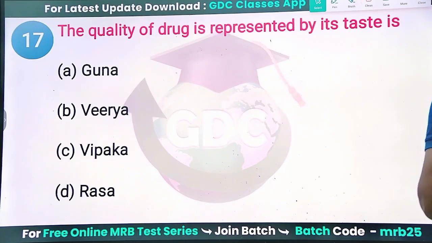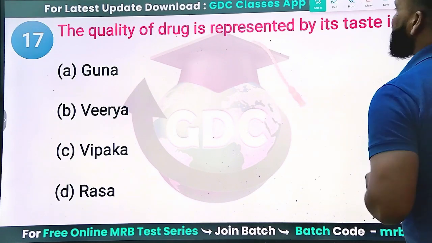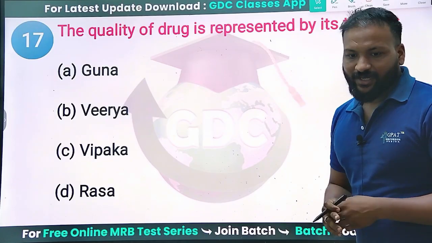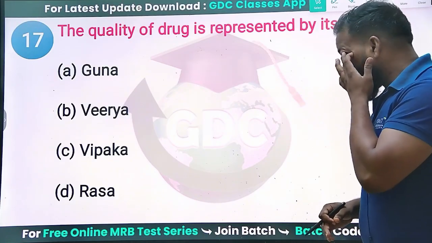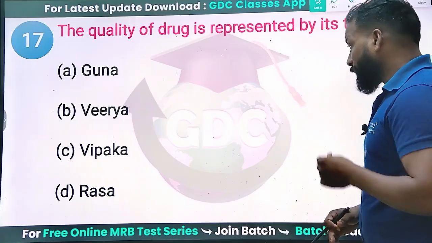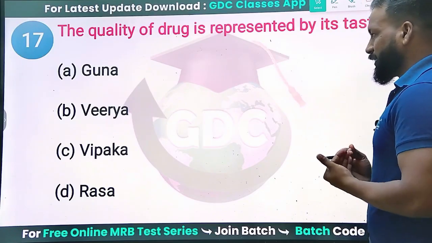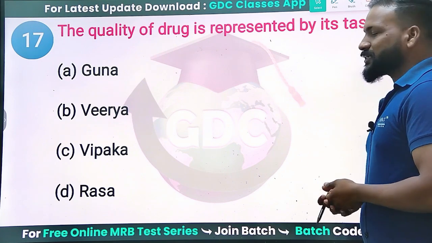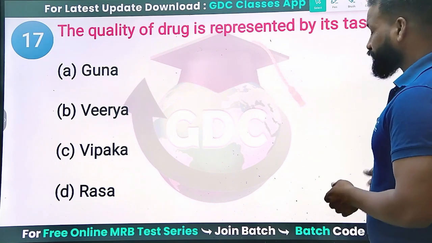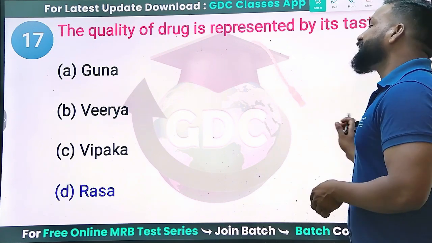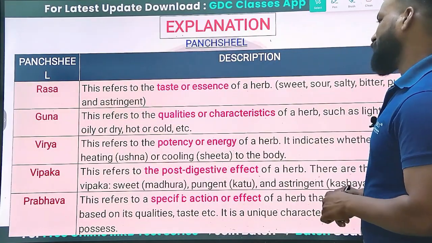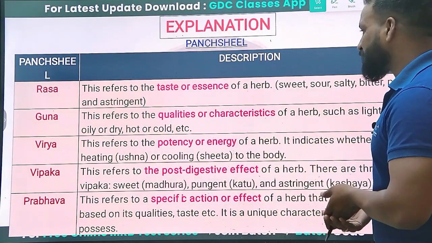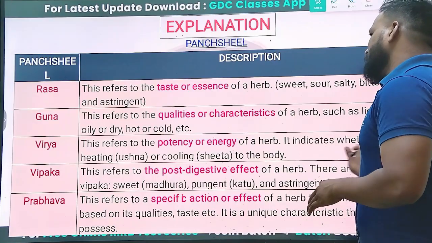Next, the quality of drug represented by its taste is: Guna, Virya, Vipaka, Rasa. So what is the property here? Obviously we have discussed the Panchsheel theory. In that, Guna means chemical properties, Virya means potency, Vipaka means post-digestive effect, whereas Rasa means taste or essence. Already we have discussed this one.